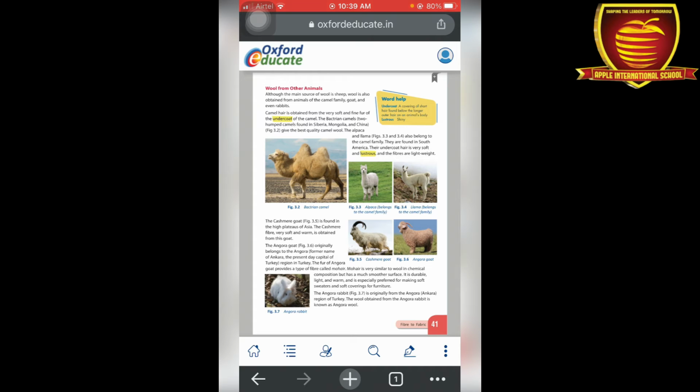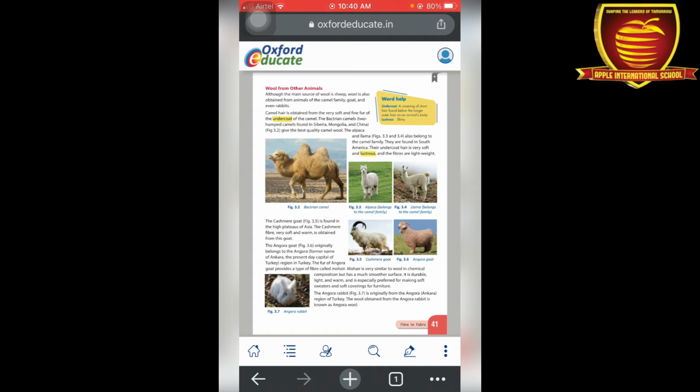So next one is Angora goat. Angora goat belongs to Angora. Angora is the capital of Turkey, and it is a symbol of Turkey. That Angora goat provides a type of fiber called mohair. It provides us a type of fiber which we call mohair. Okay, what is mohair like? Mohair is very similar to wool in chemical composition but has a much smoother surface, means it appears as a chemical wool. Okay, but it is natural but appears as chemical or man-made.